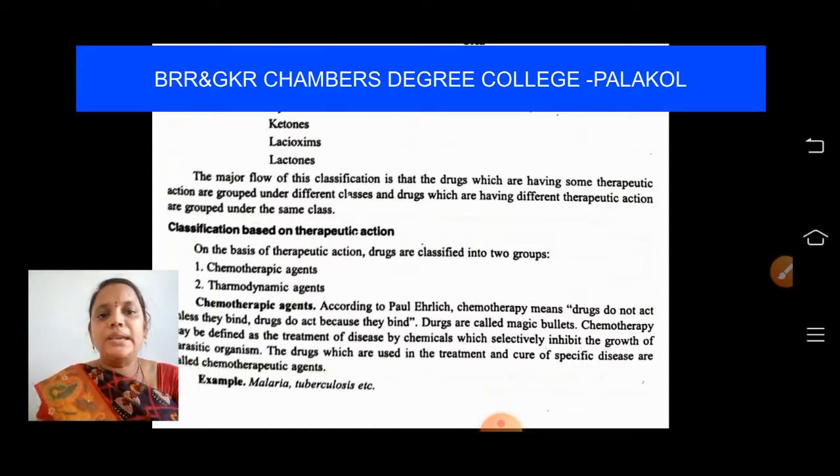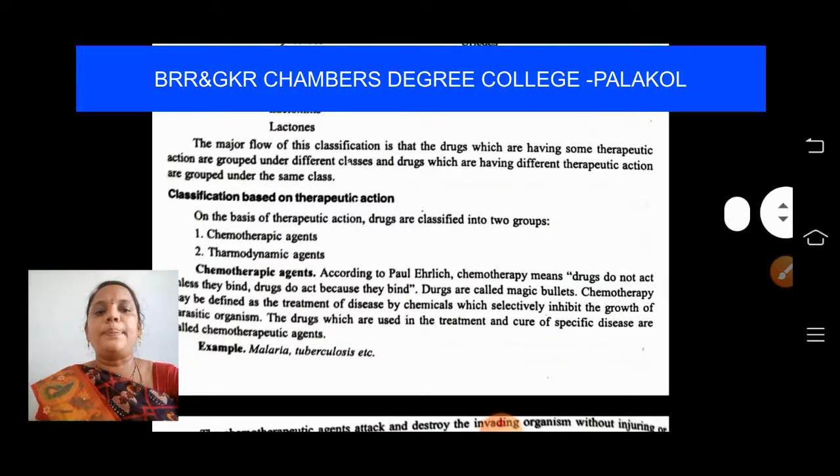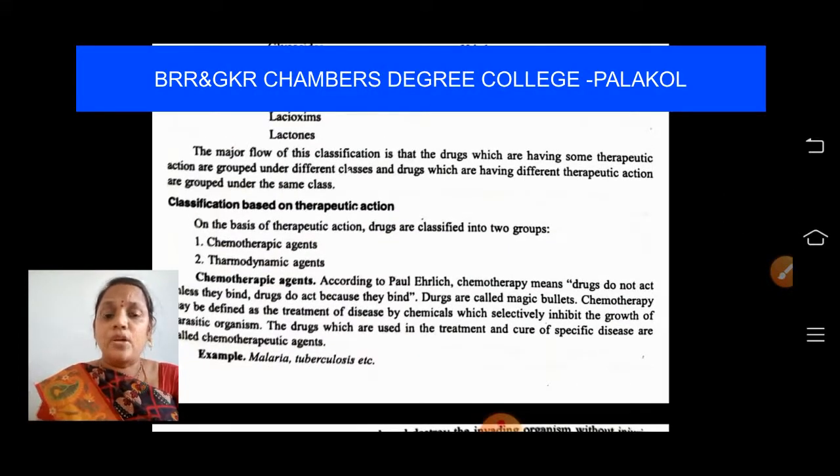One is chemotherapeutic agents and the other one is pharmacodynamic agents. Students, let us discuss the first type, chemotherapeutic agents. According to the scientist Paul Ehrlich, chemotherapy means drugs do not act unless they bind. Drugs do act because they bind. Very important point, students. Drugs do not act unless they bind. Drugs do act because they bind.